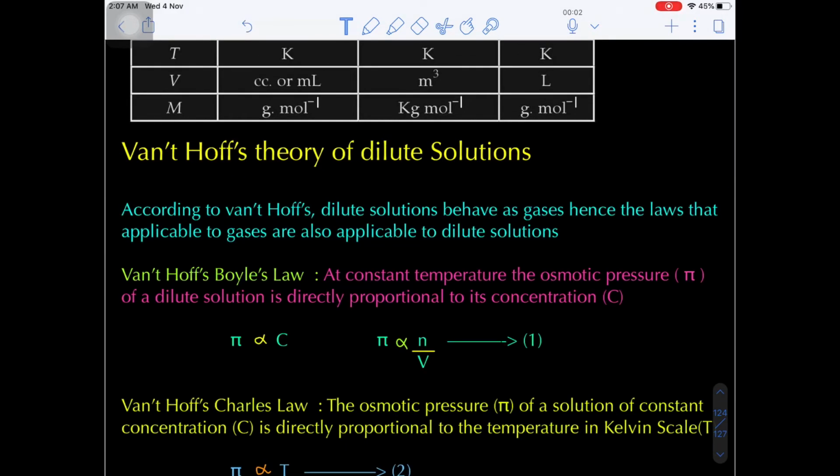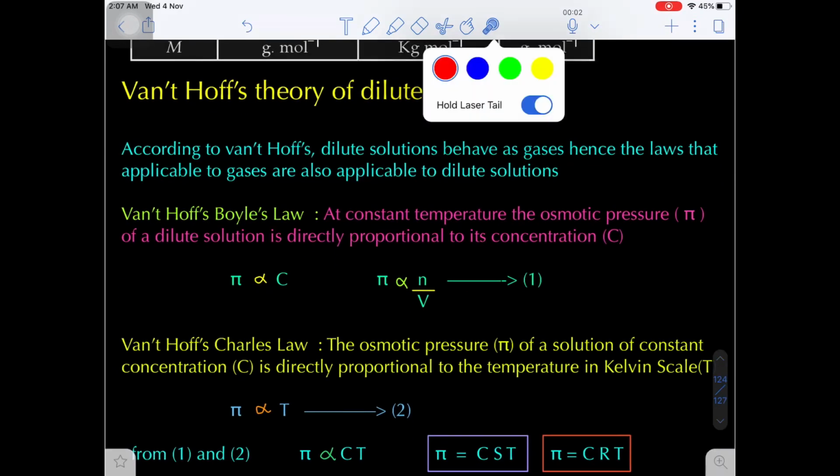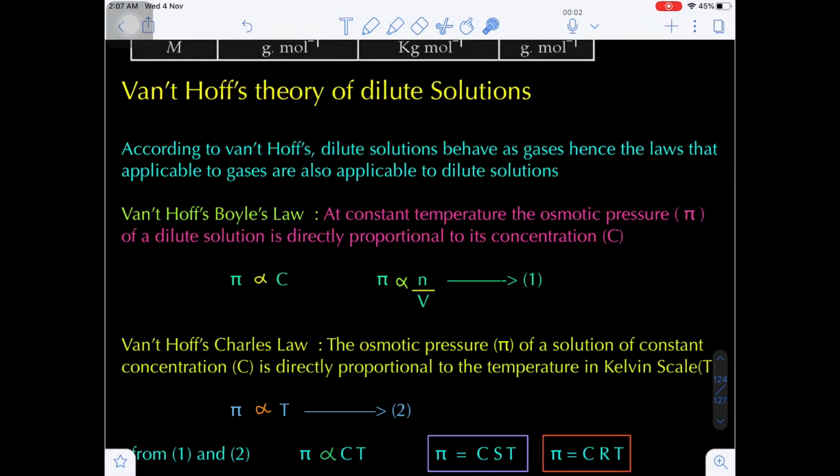What is the Van 't Hoff theory of dilute solution? Now here, in a very dilute solution, the solute behaves like an ideal gas. That means whatever gas laws are applicable to ideal gases are also applicable to a very dilute solution.